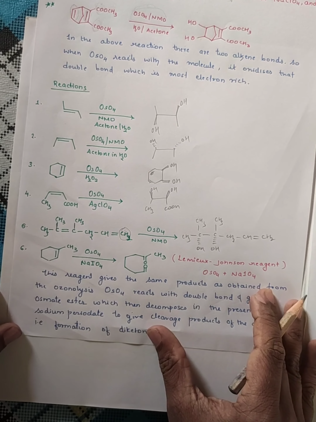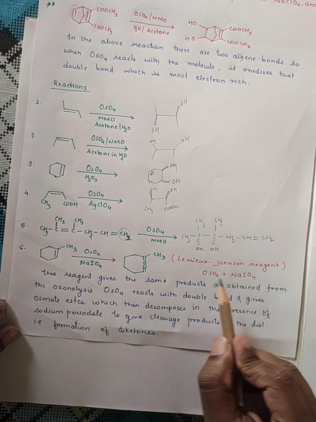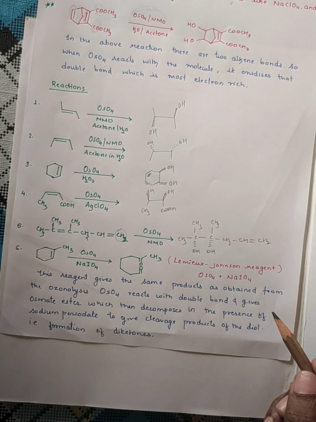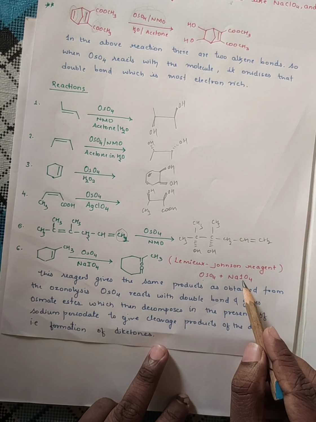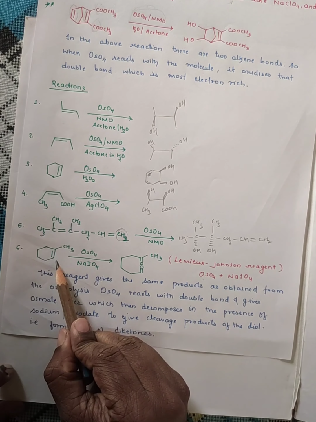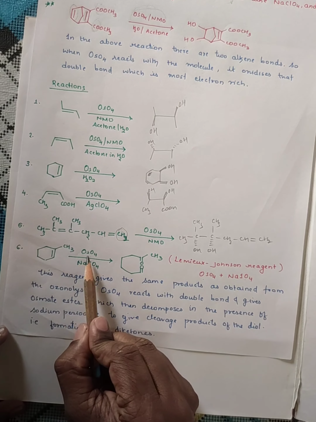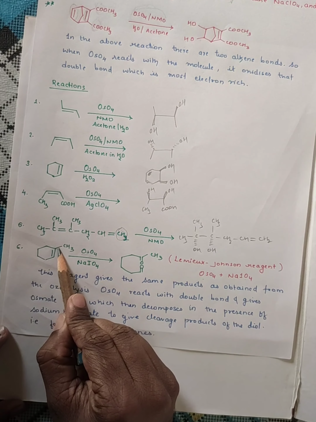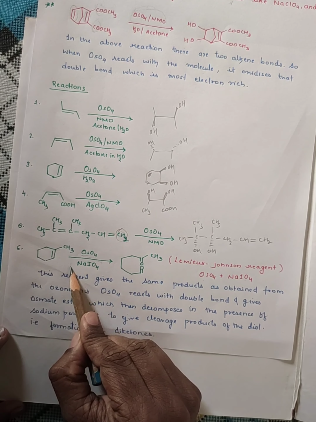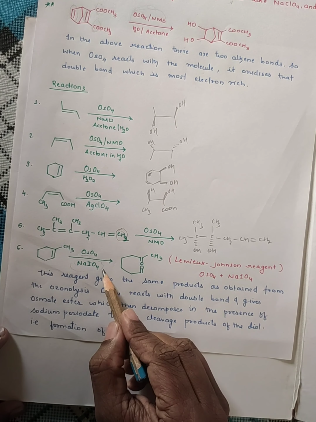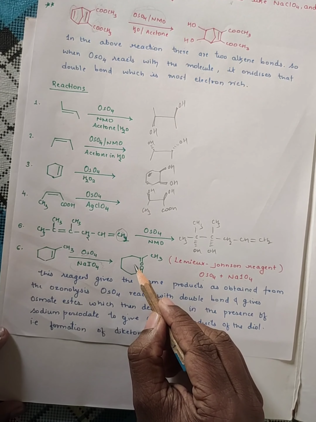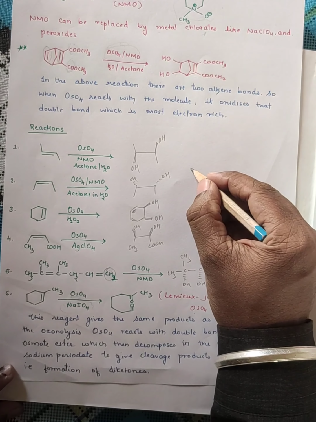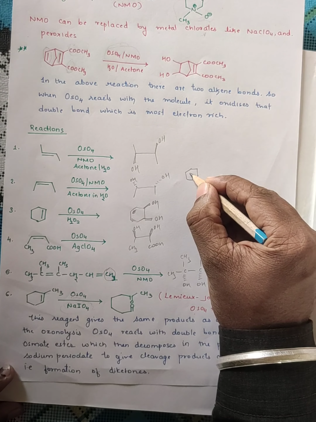Next, now the Lemieux-Johnson reagent, that is OsO4 with sodium periodate, has been used. Now this is a reagent. OsO4 is used for hydroxylation. It will react with OsO4 and form a diol. Now further, when I use sodium periodate, what will this make? It will give the products as we get for ozonolysis. Now just see here, I will show here.